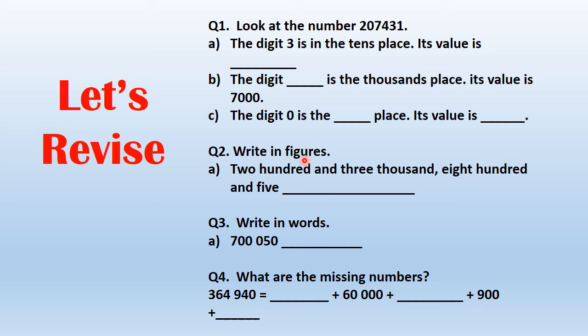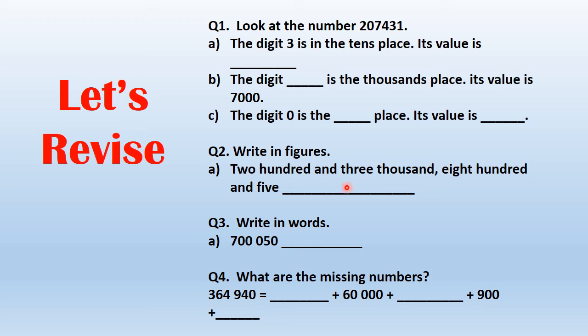Question number 2. Write in figures 203,805. Now first consider the thousands part. Okay. 203. So how would you write 203? 203, comma 805.